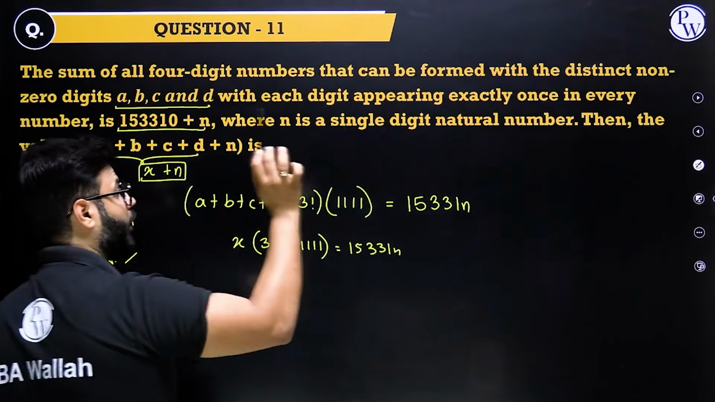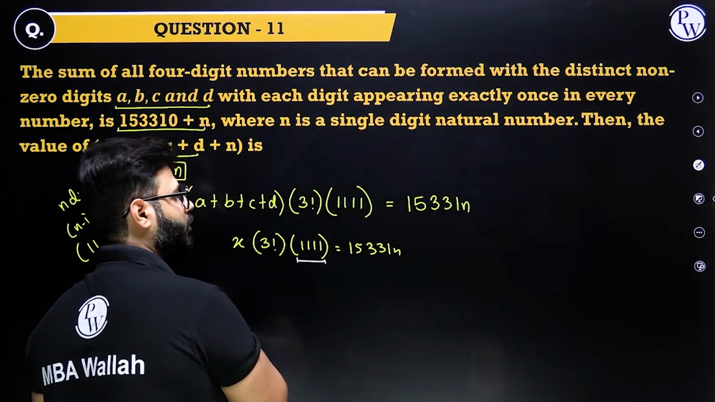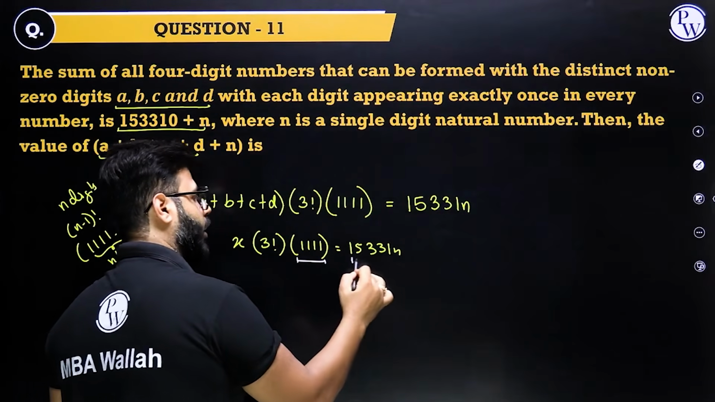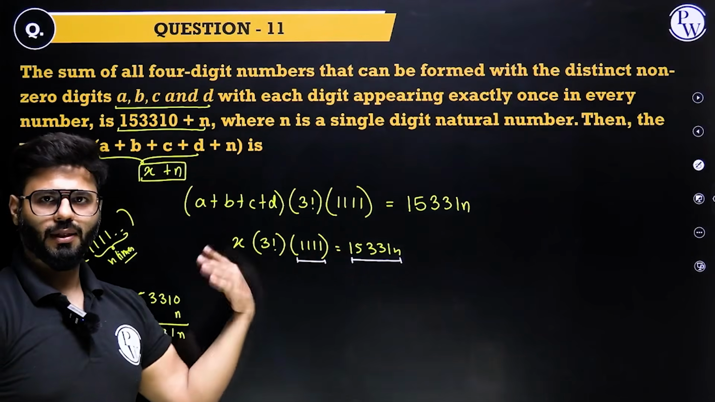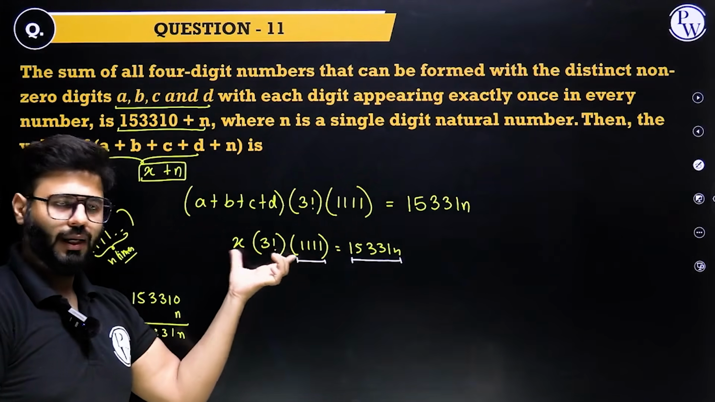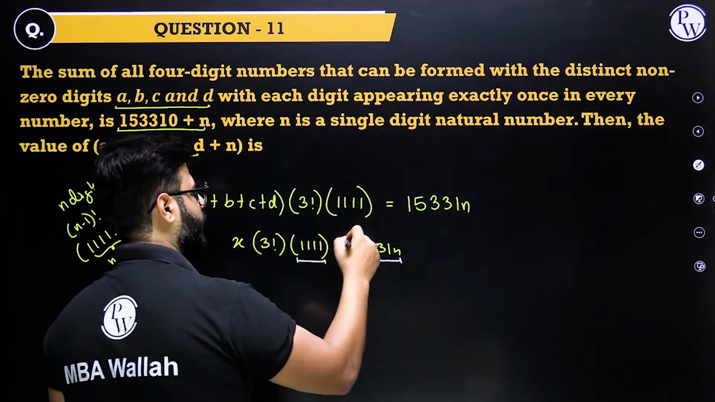The point is divisibility test. The question is based on divisibility. This is definitely divisible by 11, so this also has to be divisible by 11. Ultimately LHS equals RHS, they are the same number. This number goes by 11, this also has to go by 11. So let's apply the divisibility test of 11.